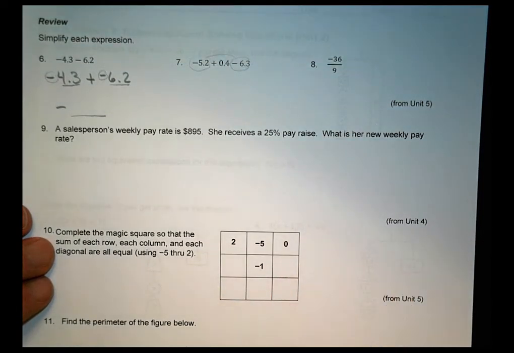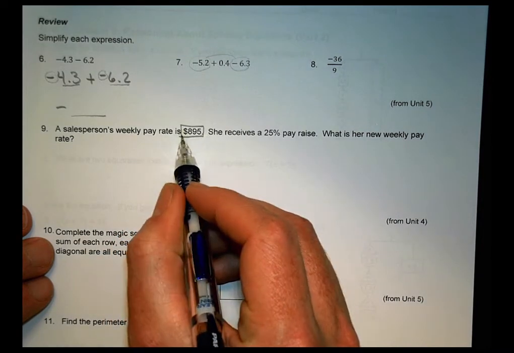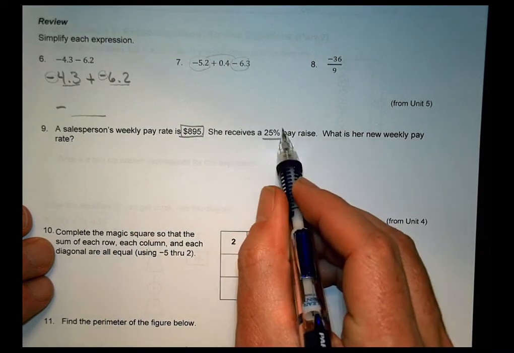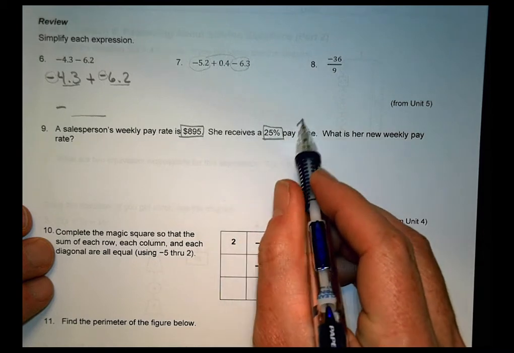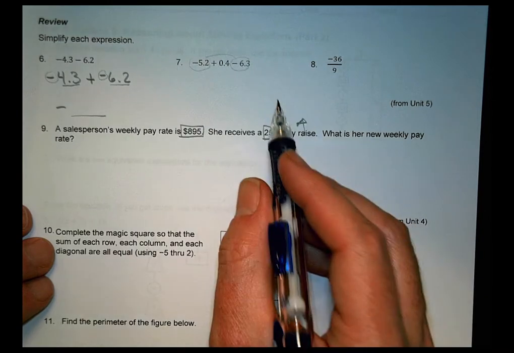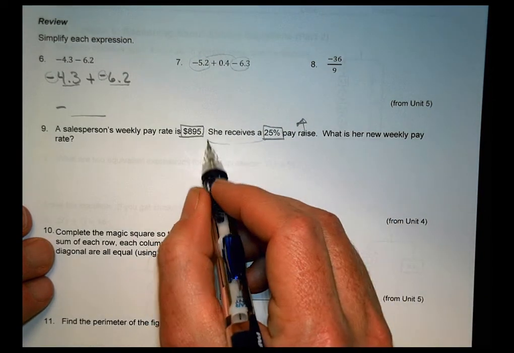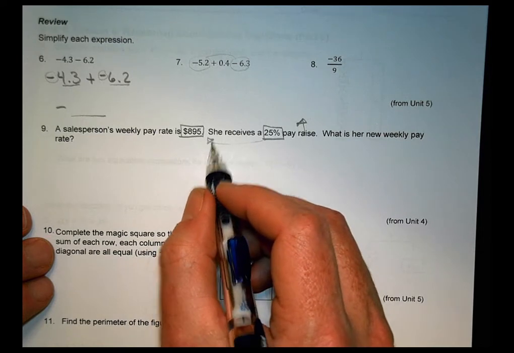Number 9, it says a salesperson's weekly pay rate is $895. She receives a 25% raise. A raise is going to be an increase. What's the new pay raise? Okay, so a couple ways of thinking about this. We could find out what 25% of that value is going to be and then add it back into it.